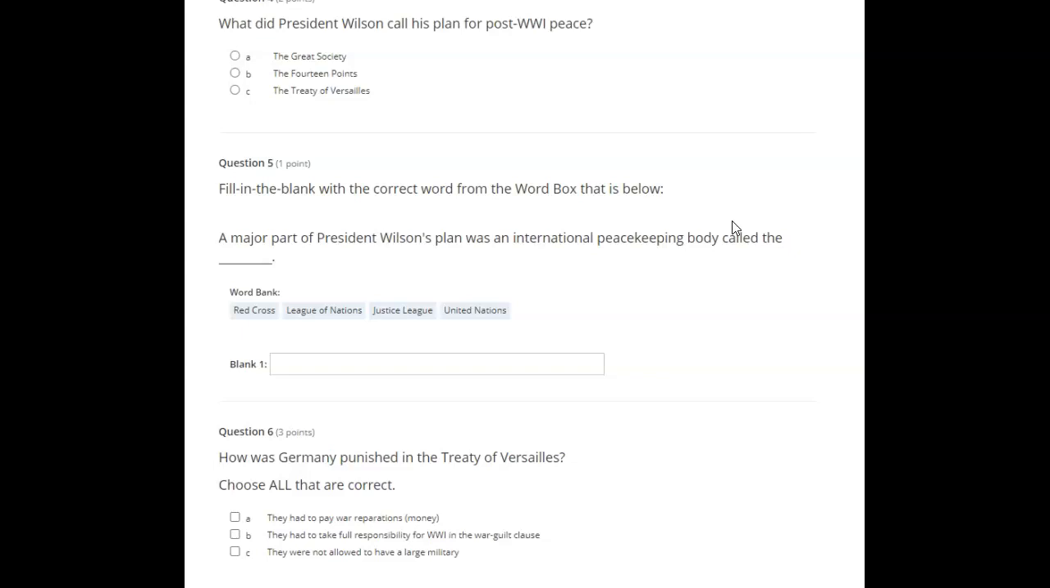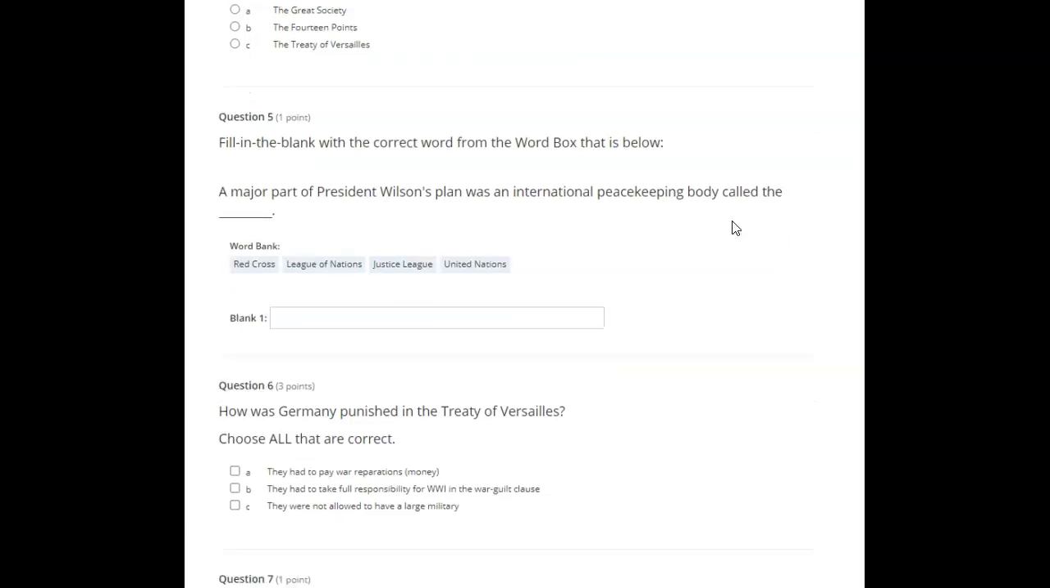Fill in the blank with the correct word from the word box that is below. A major part of President Wilson's plan was an international peacekeeping body called the blank. Red Cross, League of Nations, Justice League, United Nations.